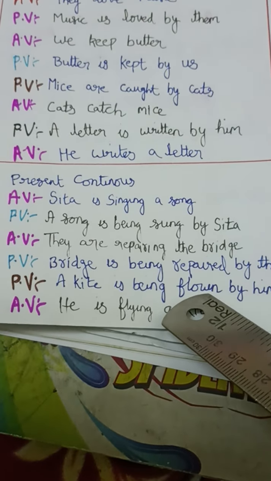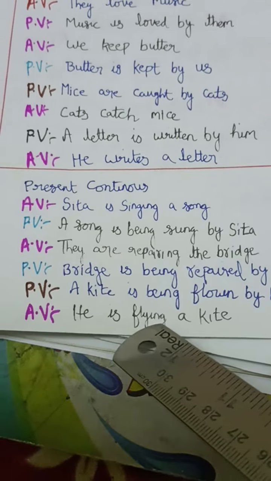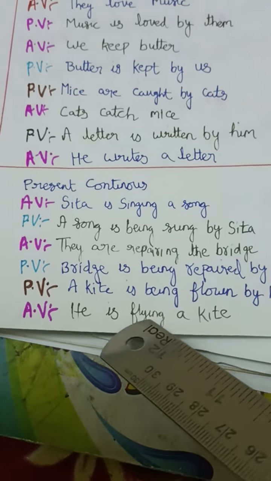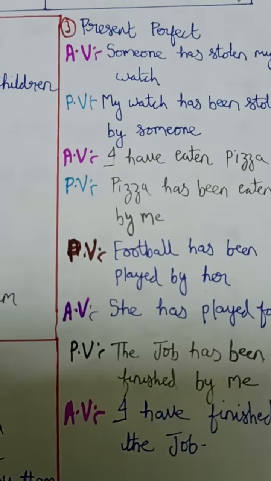"Flown" we cannot write. Why? Because we have to use "ing" here. After "is/am/are", "ing" should come. So "fly", "flying". So "flying" will come here. He is flying a kite.